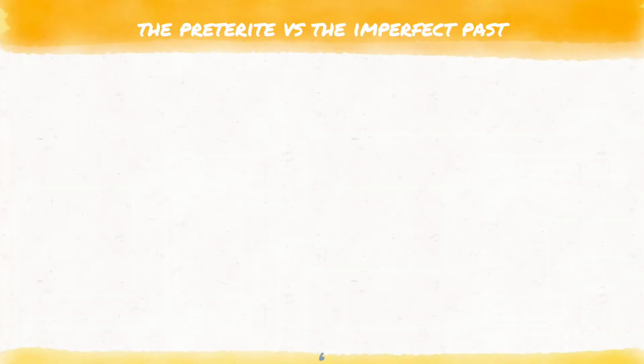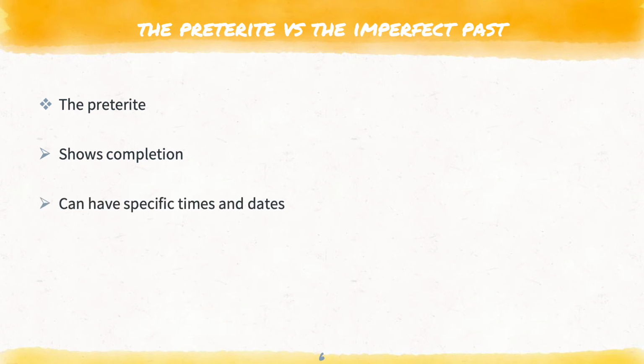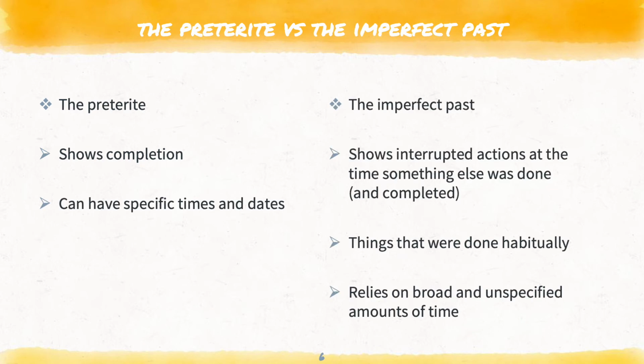Now, the simple past versus the imperfect past. The preterite shows completion and can have specific times and dates, while the imperfect past shows interrupted actions at the time something else was done and completed, things that were done habitually, and relies on broad and unspecified amounts of time.